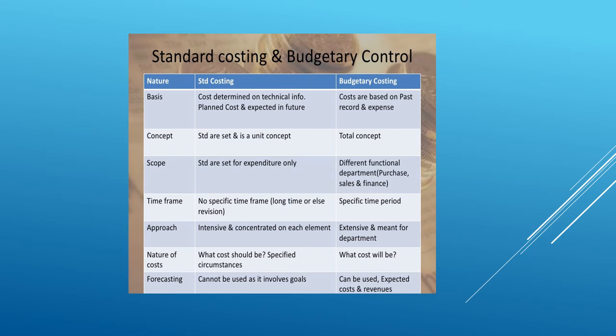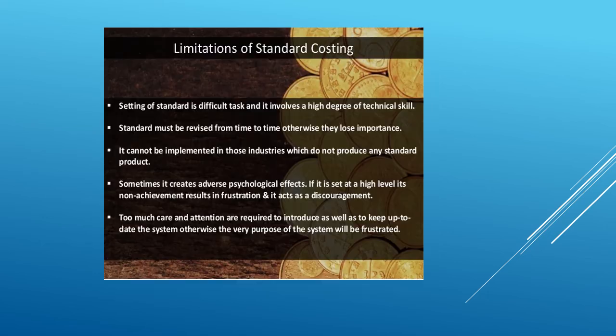On forecasting, in standard costing it does not have a goal like forecasting. But in budgetary, it is the best goal that can be used, the expected cost and revenues. In standard, we are setting the standard: for producing this much product, what would be the standard cost? Whereas in budgetary, what can be the expected cost is assigned.